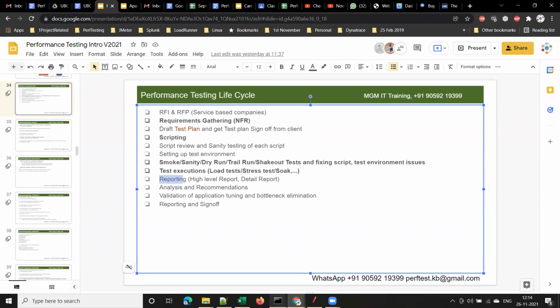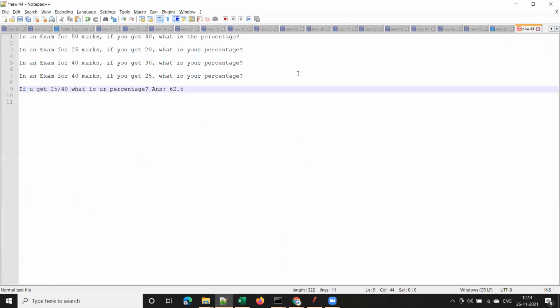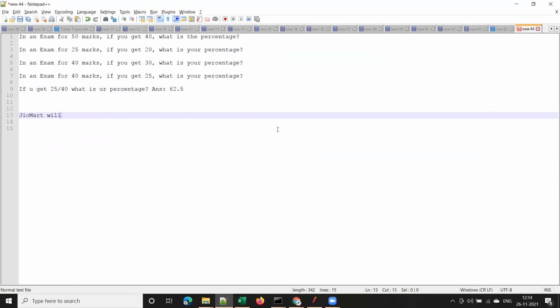So client will tell you, for example, JioMart came for performance testing. Someone from the JioMart team will tell you that my application, JioMart online application, will be used by, say for example, 1 lakh users per day. Okay, 1 lakh users per day.